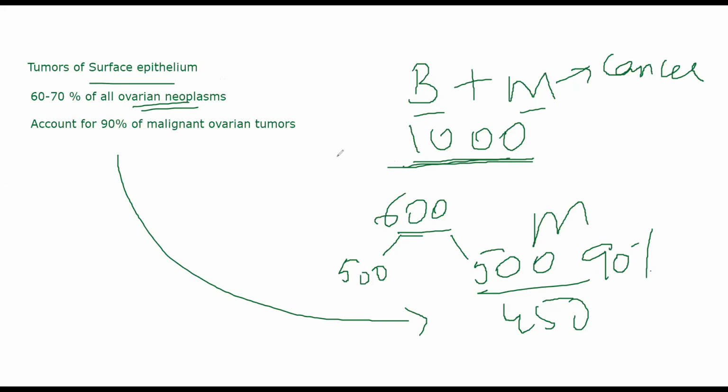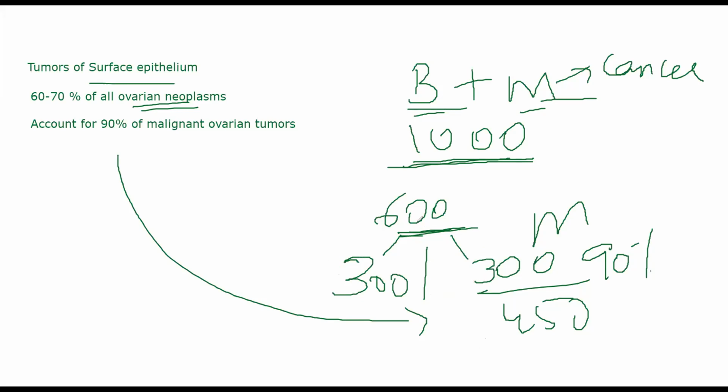Of these, 60% I am telling are because of surface epithelium, so 600 are because of surface epithelium. I equally distribute. Let's suppose I'm taking an example where there is equal distribution of both benign and malignant, meaning not 500, 500, hold on, 300, 300. Sorry about that. So 300 are malignant and 300 are benign.